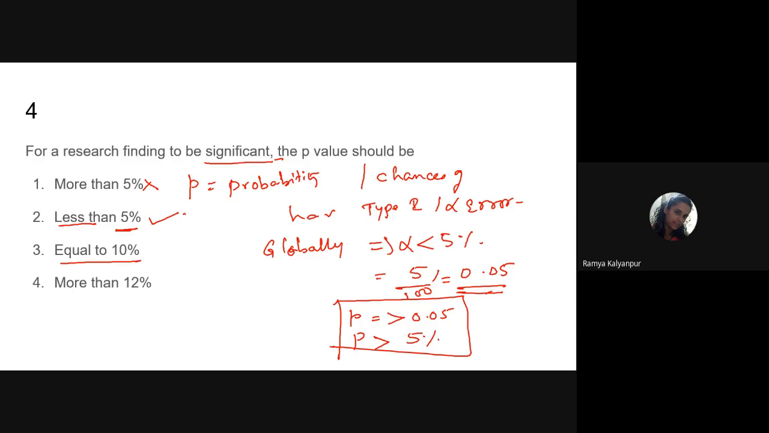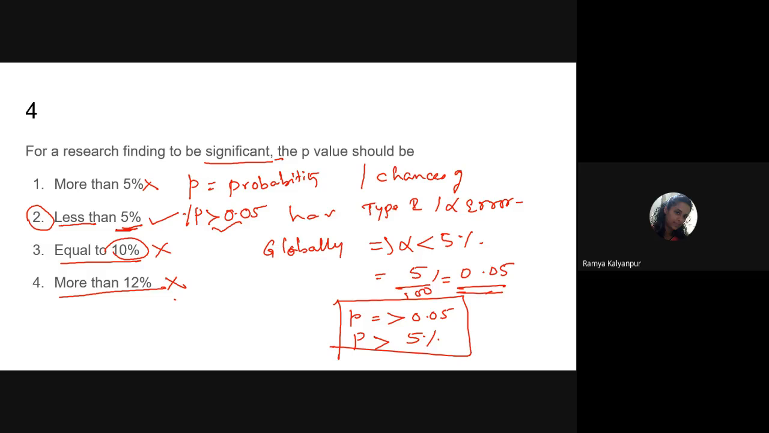Now equal to 10%. This 10% is a big number. I don't want so much of mistake to be committed in my study. So definitely it is out of question. And fourth option is more than 12%. Here also I am trying to commit a huge amount of mistake in my study. No. So the right option here is p value should be always less than 5%, or if the option given is p value less than 0.05, that is also right.